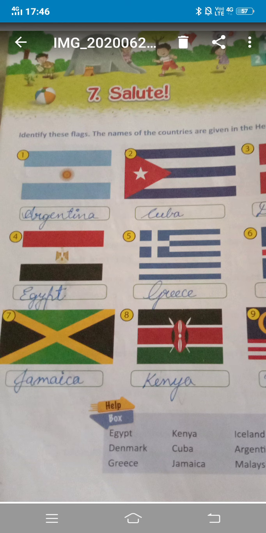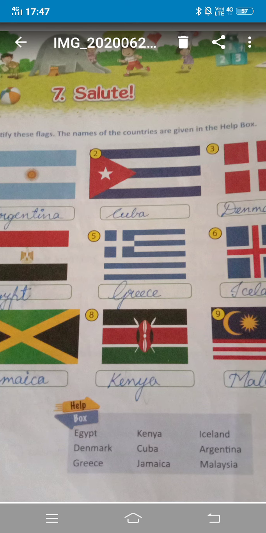Now, let me tell you something about this first flag, which belongs to Argentina. It is a South American country famous for its football team. You all might be knowing it. It has horizontal stripes with equal bands. It means it is three colored, with light blue on top and bottom and a white strap with a sun centered in the middle.